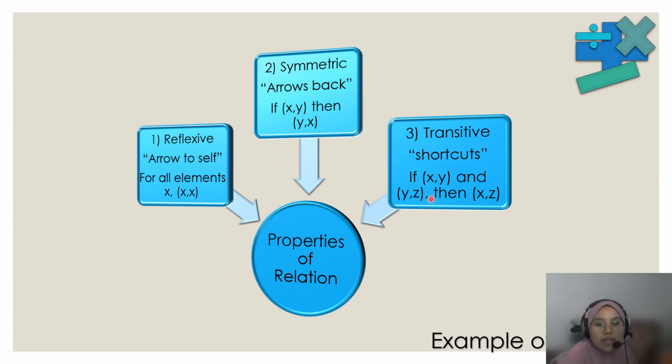So for the shortcut, okay, let's imagine this. X to Y, and then Y to Z. So the shortcut, let's see, X to Y, Y to Z, like this, right? And then the shortcut becomes X to Z. So that is the transitive.